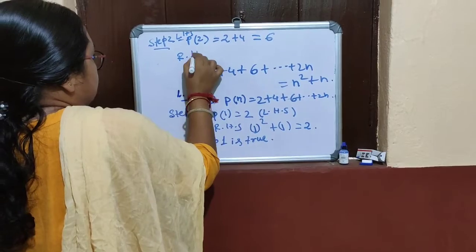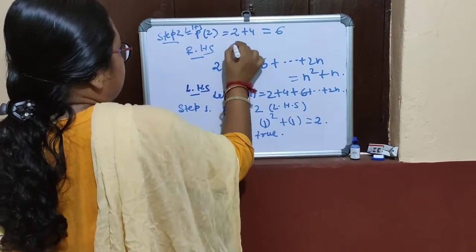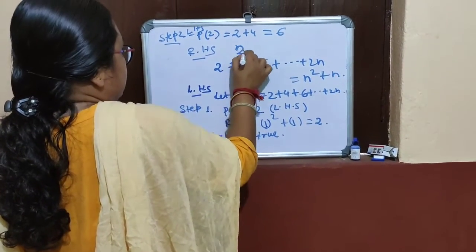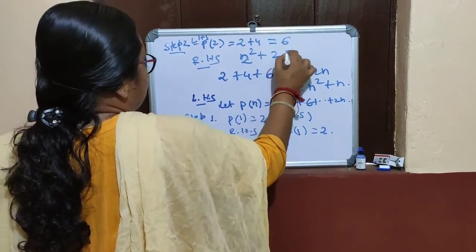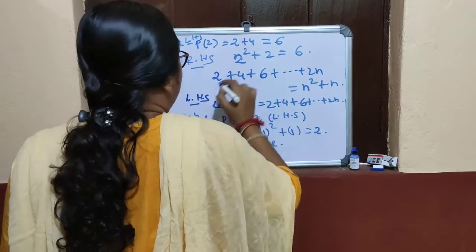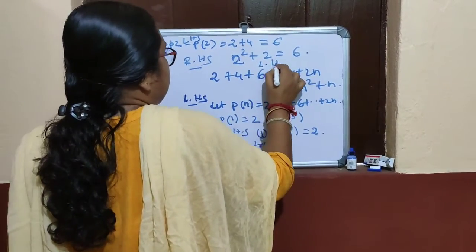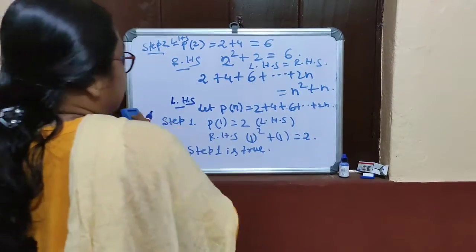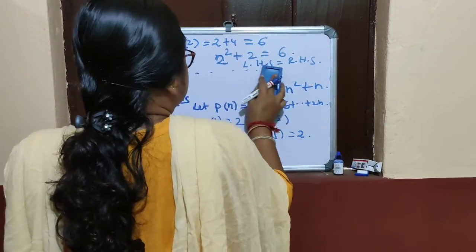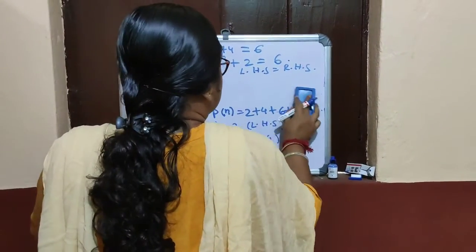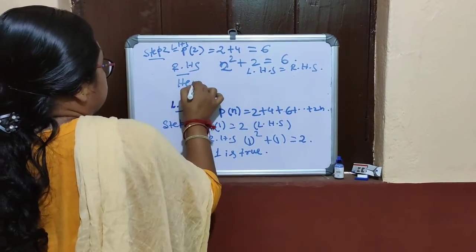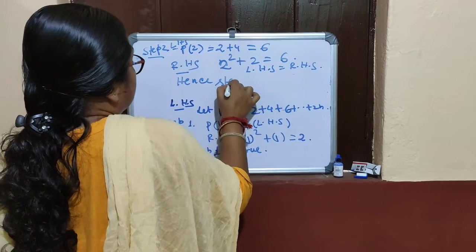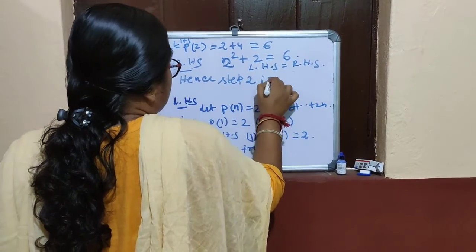Now RHS: you put n equal to 2, which means 2 square plus 2. This is also equal to 6, so that is RHS. Now LHS equals RHS. Hence step 2 is true.